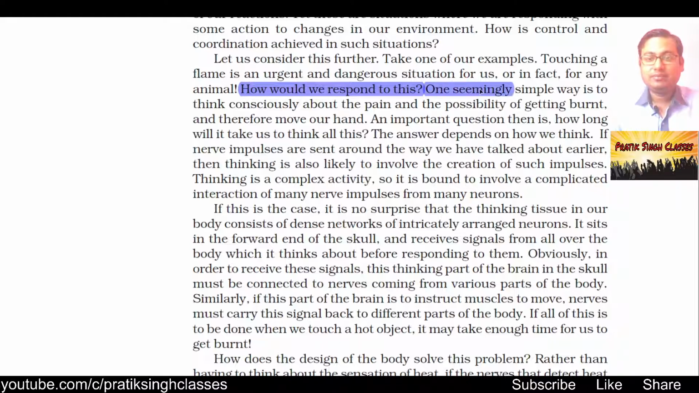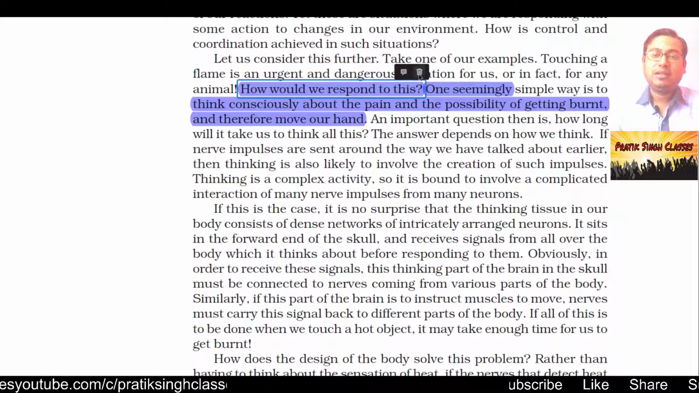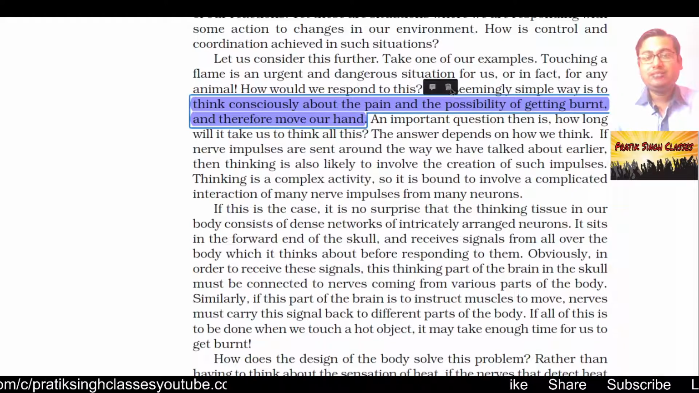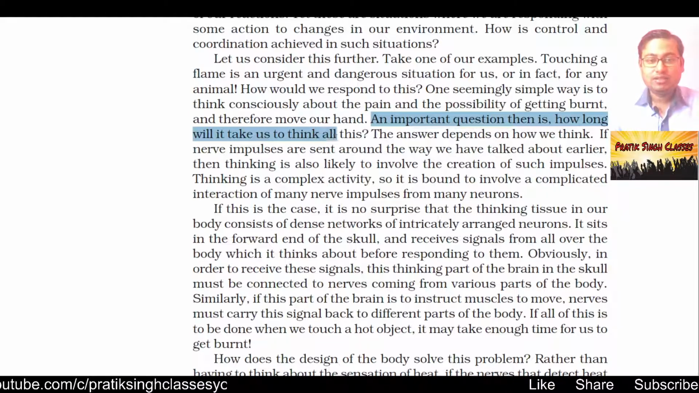One seemingly simple way is to think consciously about the pain and the possibility of getting burnt, and therefore we move our hand. So it may happen that we will think that our hand will burn, then we will think that we should remove our hand from there, and then we will remove our hand. So it will take a lot of time. An important question is, how long will it take us to think at all? Till the time we think all of these things, we will already get harmed.